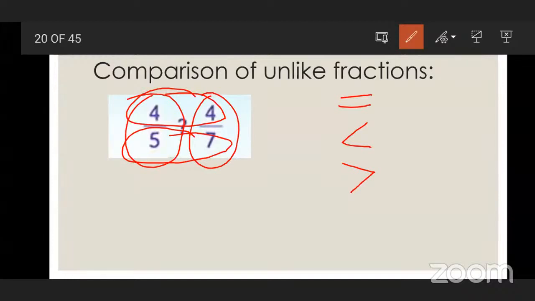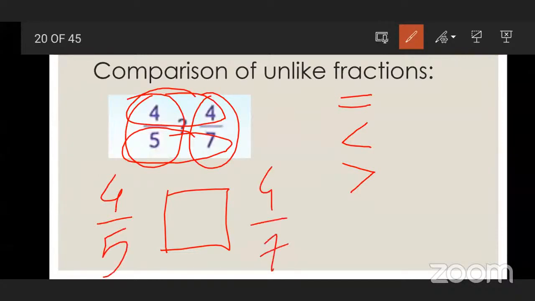7. Yes. So as I told you, when we compare fractions, you see the numerator. If the numerators are the same, you need to see the denominator, and the fraction which has the bigger denominator is smaller. So which sign will come here in between these two fractions? Which is the bigger here? 4 upon 5 is bigger. So which sign will come? First one, second one, or third one? Third one. Excellent.